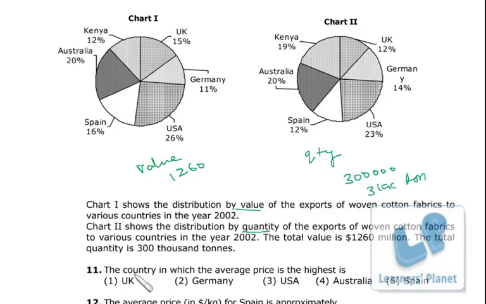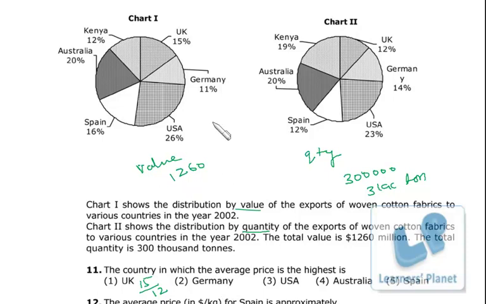Now the question: the country in which the average price is highest. See, price is actually value by quantity, right? Since all this data is in percentage, we can directly divide them. So UK is 15 by 12, because the common data will be cancelled since we have to make the comparison.